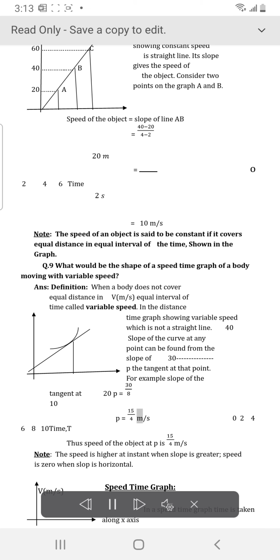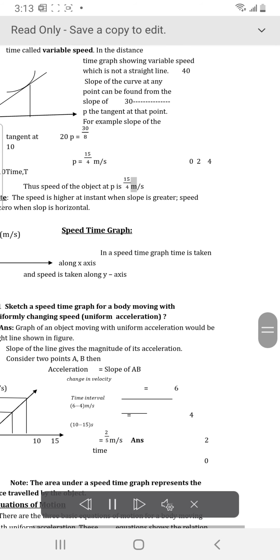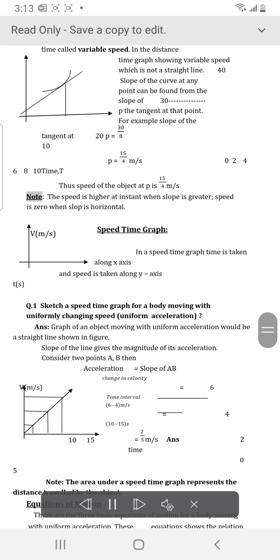Thus the speed of the object at P is given by the slope of the tangent. Note: the speed is higher at the instant when the slope is greater. Speed is 0 when the slope is horizontal.